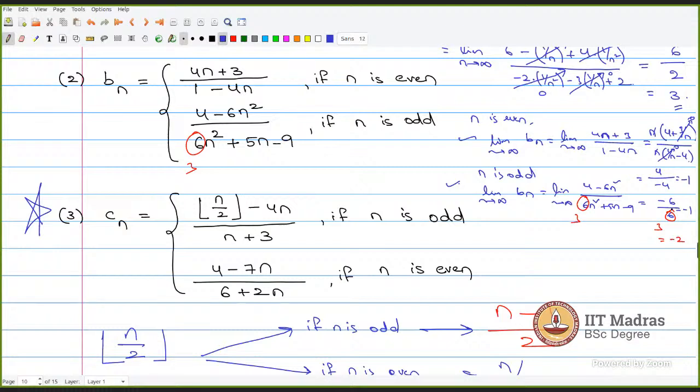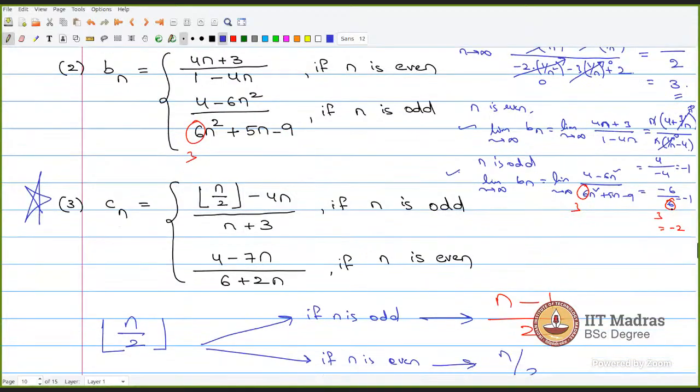तो सर हमारा फाइनल आंसर क्या होगा कि limit exist नहीं करेगा? Exist नहीं करेगा. Does not exist. Yeah. We are getting 2 different values. Limit does not exist. Okay.